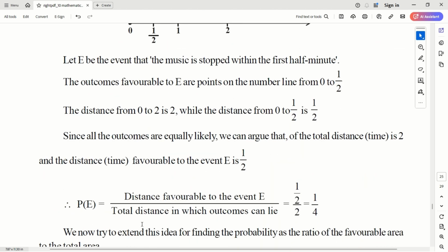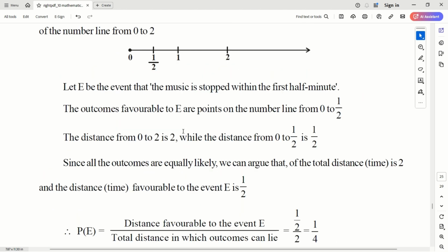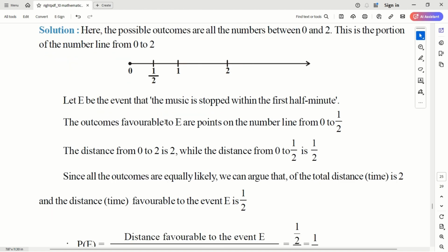So the total distance in which the outcome can lie is 2 units. The distance favorable to the event is half unit. So half by 2, which is 1 by 4. This is the probability. So if you see, this question is different from the other questions, in that we cannot really count the number of favorable outcomes. We will measure in this way.